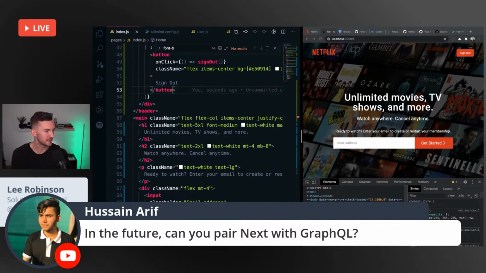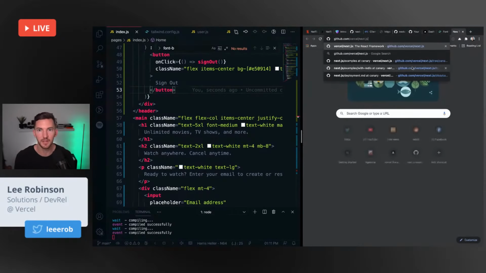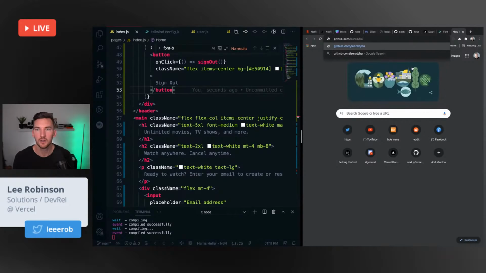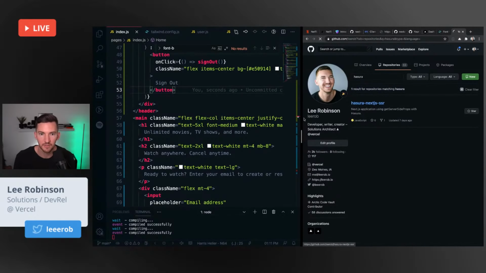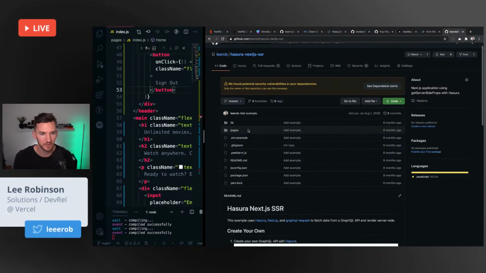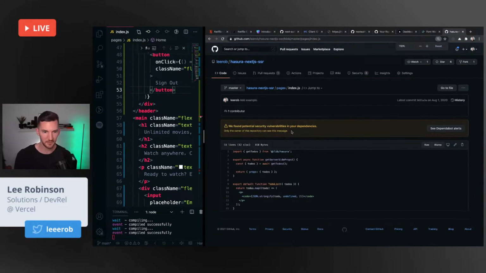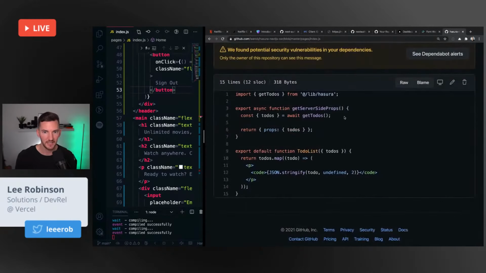Can you pair Next with GraphQL? Absolutely. I have one example I can probably pull up. See if I can find it. It's been a while since I've had it on here, but I have an example with Hasura. If you're familiar with Hasura, it's basically GraphQL in a box. In this example, in getServerSideProps, I'm getting the to-dos from my Hasura function.